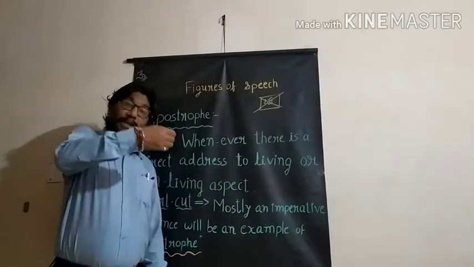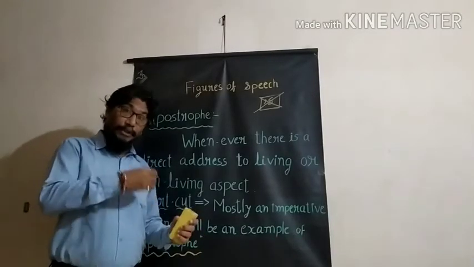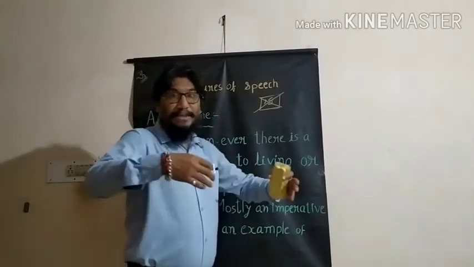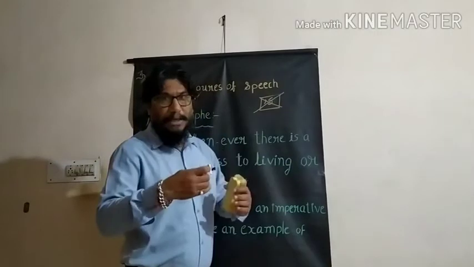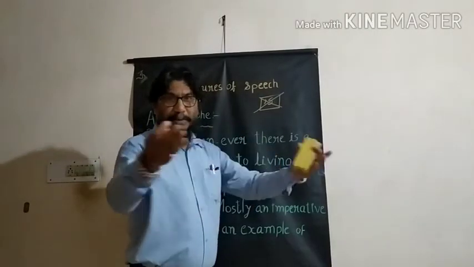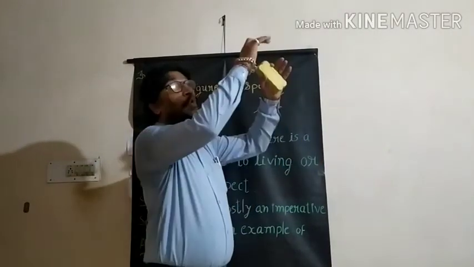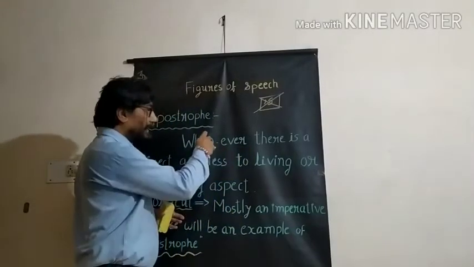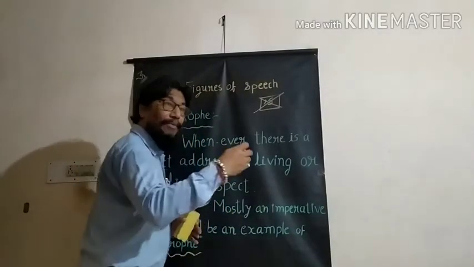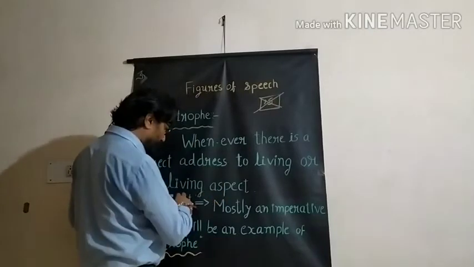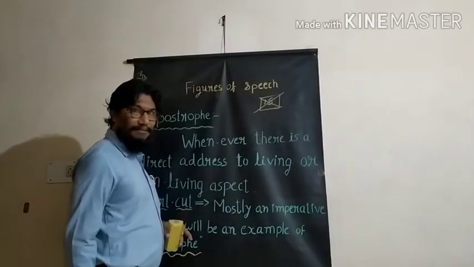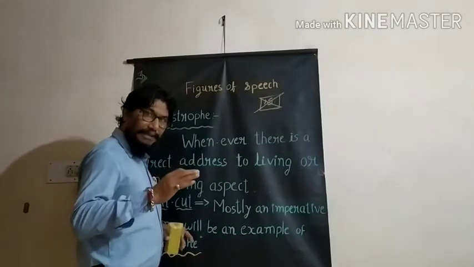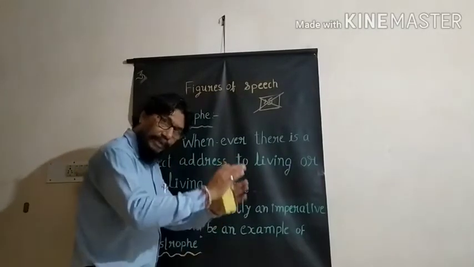O west wind. This direct address is to the west wind. O west wind, come here, come near and spread the fragrance of my love. O west wind means what? That is a direct address, direct address to the west wind. What is the west wind? That is a non-living aspect. Whenever there is direct address to living,